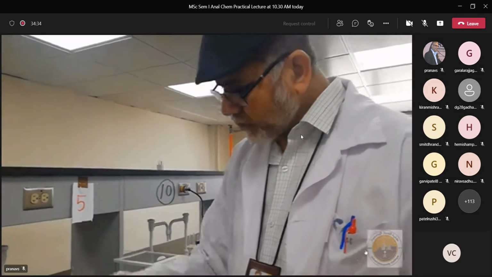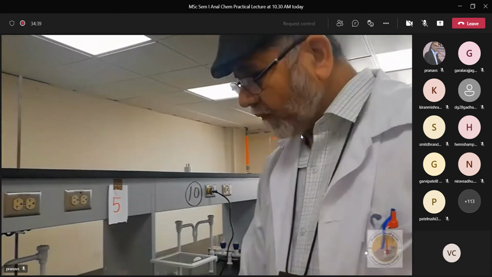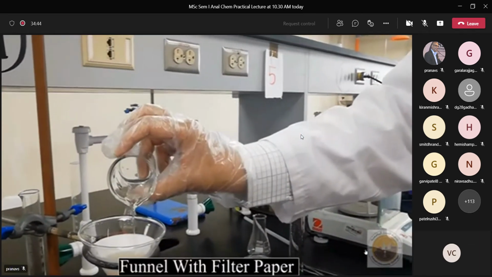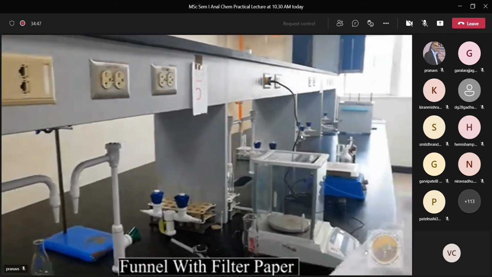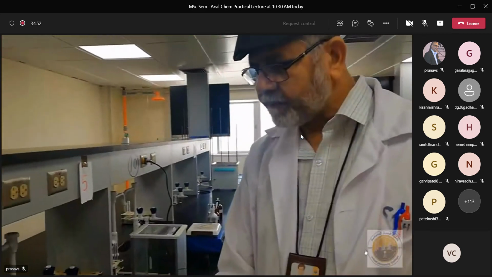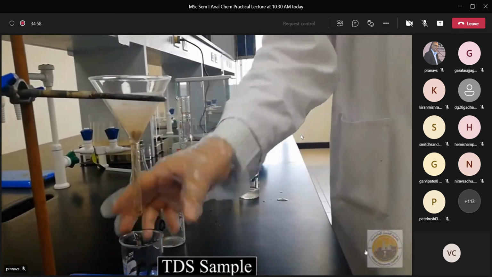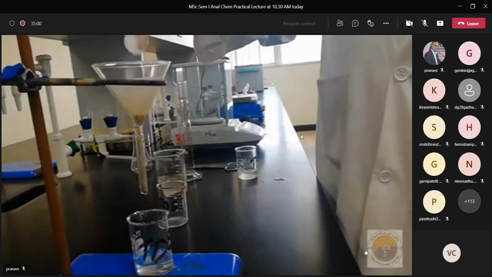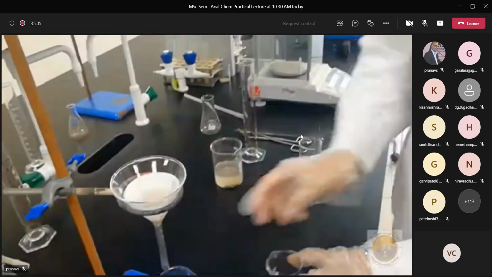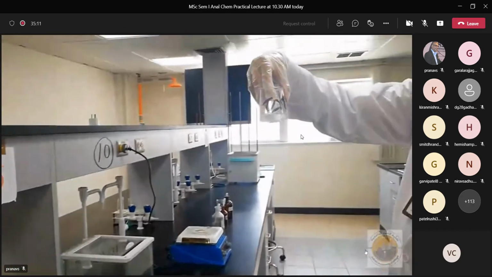What we do, this is not actually TDS, this is the TS now, but we have to filter it. So we filter it now. I transfer it into the funnel. All right, there is a filter paper, the white color, and this sample is coming down. This sample is TDS, because the TSS is left over on the filter paper after filtration, right? Now this is the sample TDS and TS we have. This is all 25 ml.